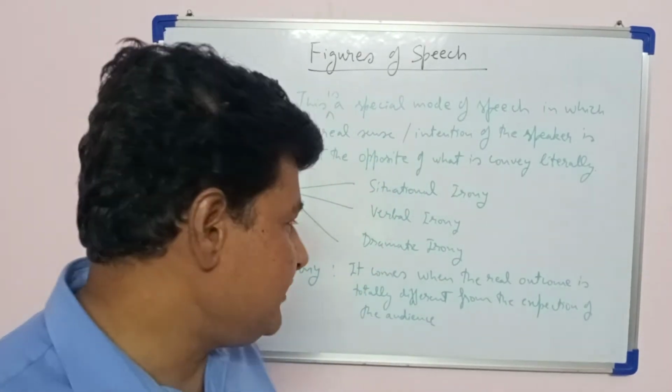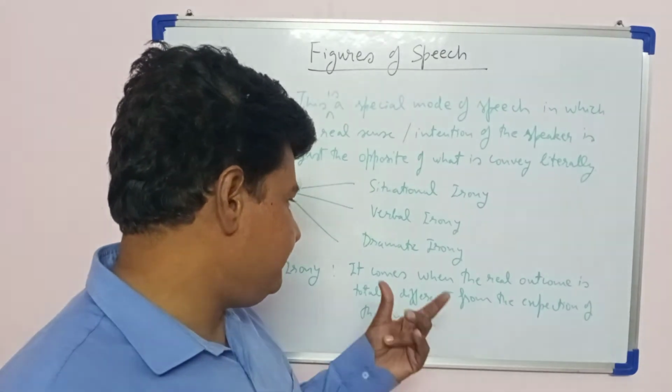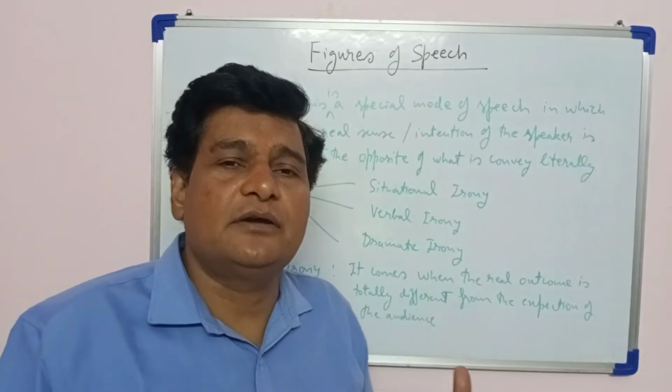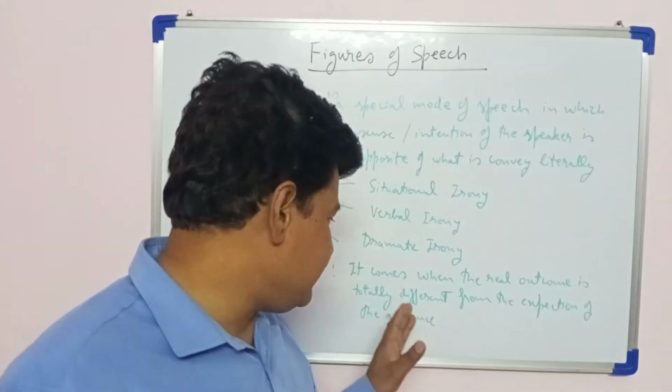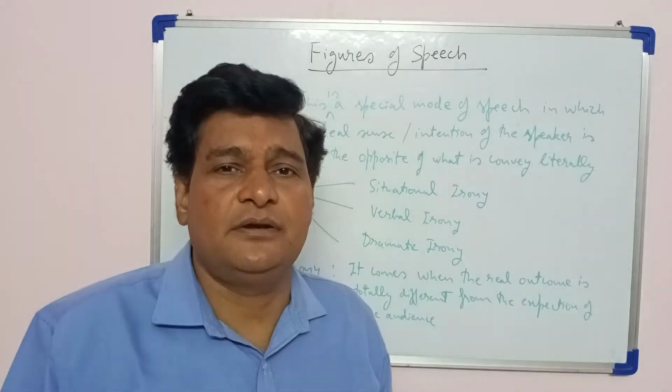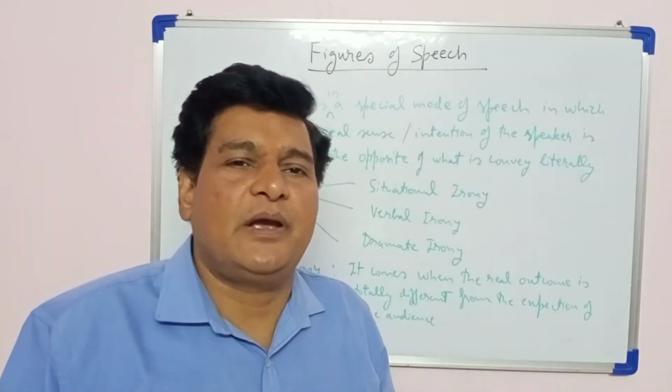This situational irony will happen when the outcome or the result that is coming out from a certain situation is totally different from what we normally expect.